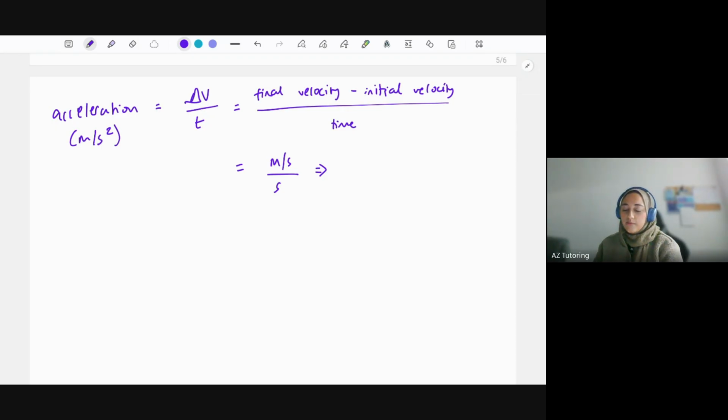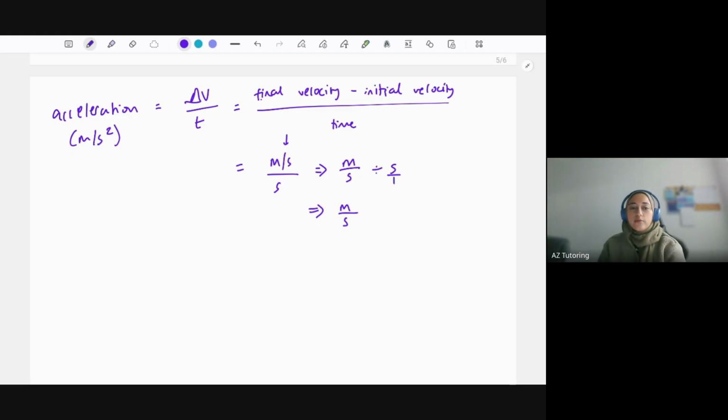Just to explain again, on the numerator, the velocity unit is meters per second. On the denominator, we've got seconds. Now, I've got a fraction and a fraction. That meters per second, I can write it like this because this is a divide symbol, and then I'm dividing by seconds. Okay, so I've got meters per second divided by second.